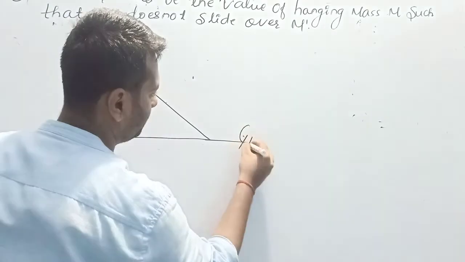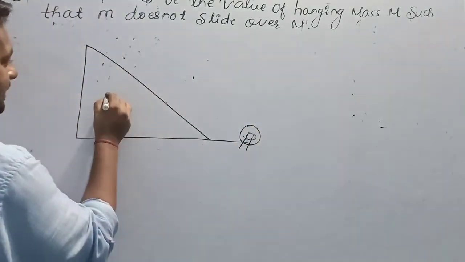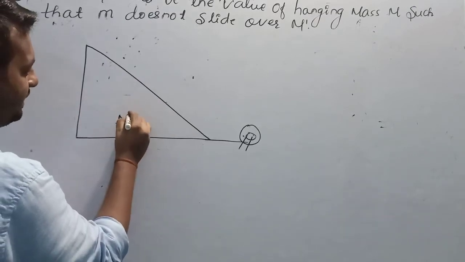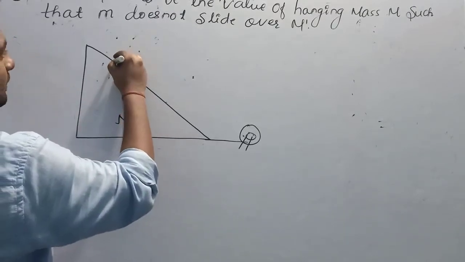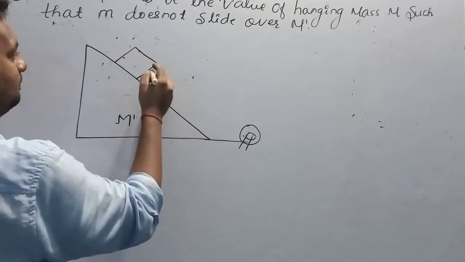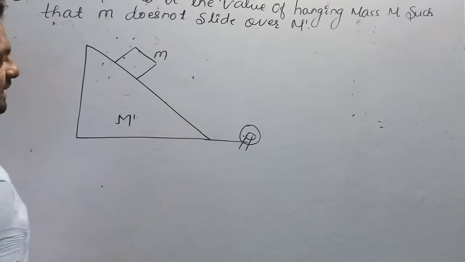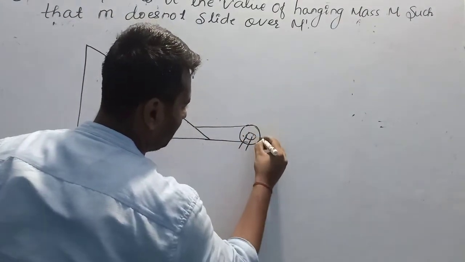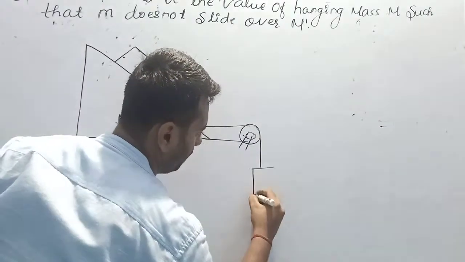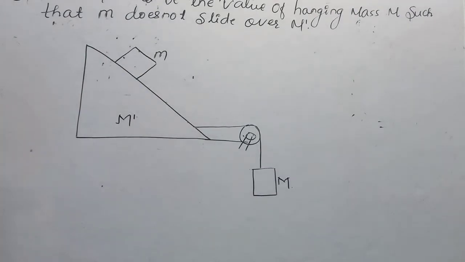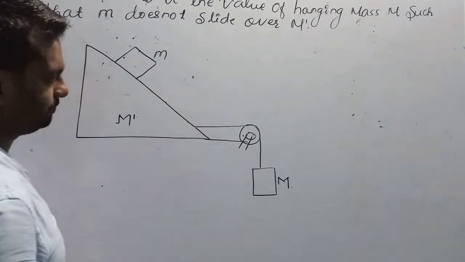Here there is a pulley. The mass of the incline is m dash. There is another mass, the small m, kept here, and this incline is tied by a string to a mass capital M. So here we have to find the value of capital M.